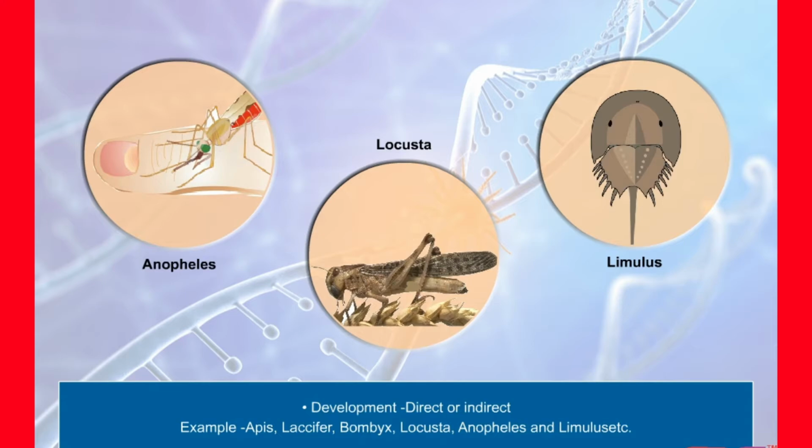Apis, honeybee. Laccifer, lac insect. Bombyx, silkworm. Locusta, locust. Anopheles, mosquito. And Limulus, king crab, are some examples of this phylum.